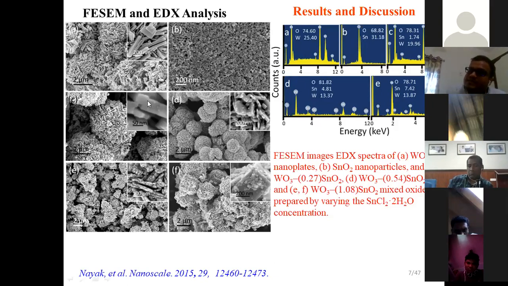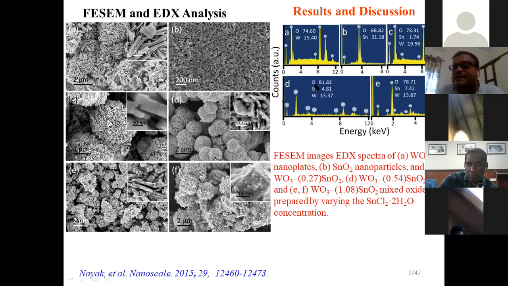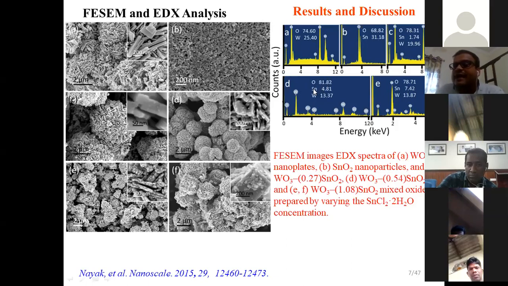To understand the elemental composition of a material, what elements are present in a particular material when we prepare it, we have to do energy dispersive X-ray spectroscopy, or EDS analysis. From that EDS analysis, you can see that when we varied the tin precursor, the atomic weight percentage of tin also changes.